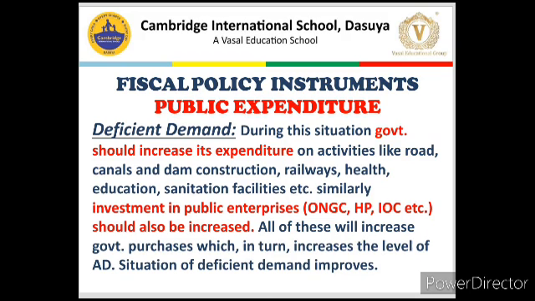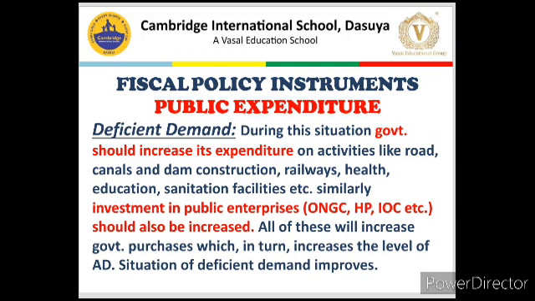And as far as investment expenditure is concerned, in public enterprises like ONGC, Hindustan Petroleum, Indian Oil Corporation Limited, or any other public sector undertaking, government should increase the investment. All these increases in investment will increase government purchases, meaning government will be spending more, giving more money to the people and to the companies.